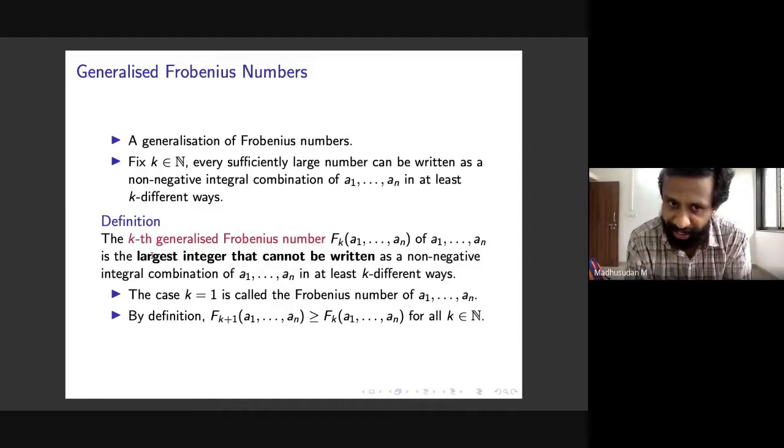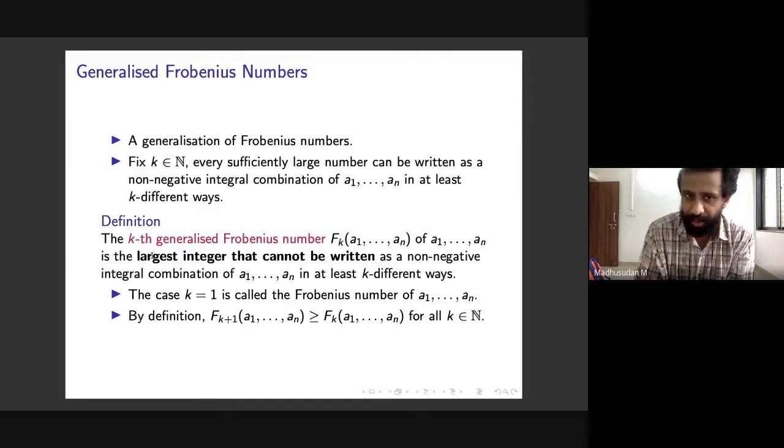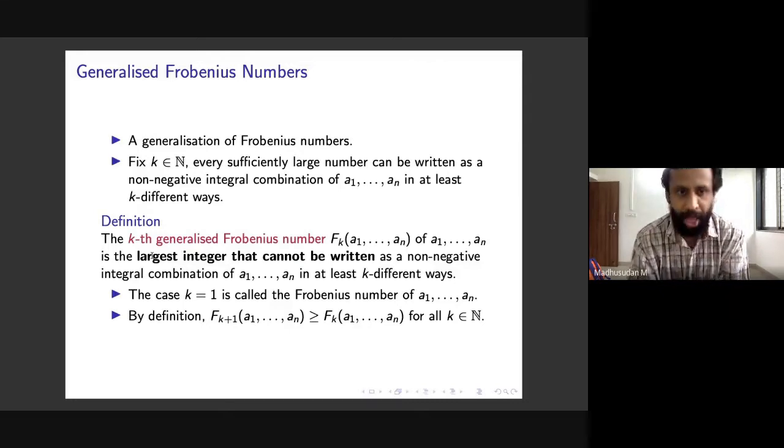We call this the generalized Frobenius number because it generalizes the usual Frobenius number. In fact, if you plug in k equal to 1, then you recover exactly the first Frobenius number: the largest integer that cannot be written as a non-negative integral combination of A1 to AN in at least one way. That's exactly our previous slide, the first Frobenius number.